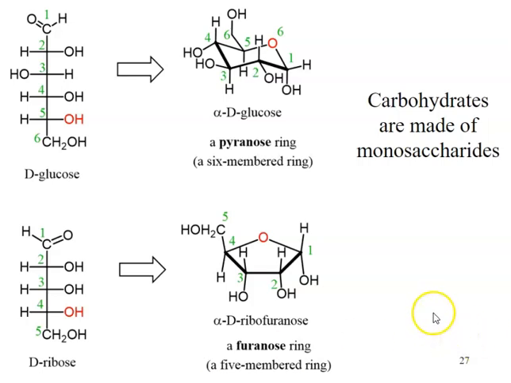The monosaccharides that make up carbohydrates can vary in the number of carbons. Glucose contains 6 carbons. Ribose contains 5 carbons, which makes it a pentose sugar. You'll see ribose in some of the nucleic acid building blocks, so we'll see that again in the future, and we'll mostly look at it drawn in its ring-like conformation shown here.